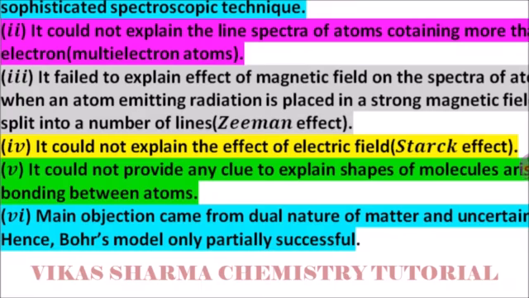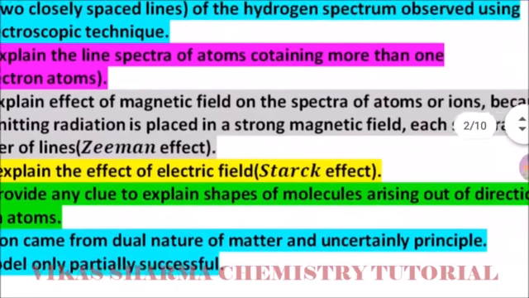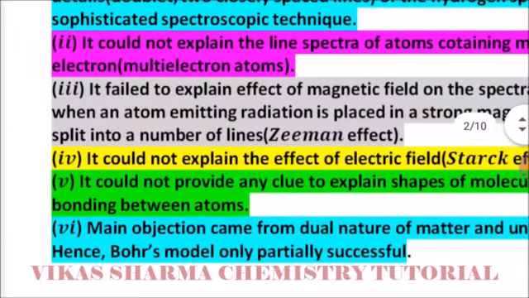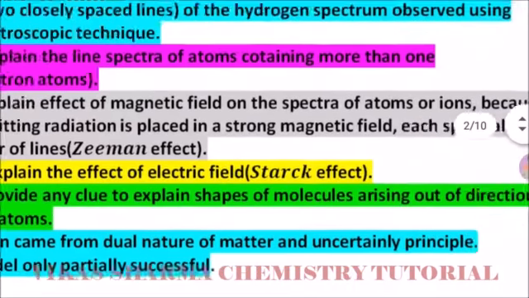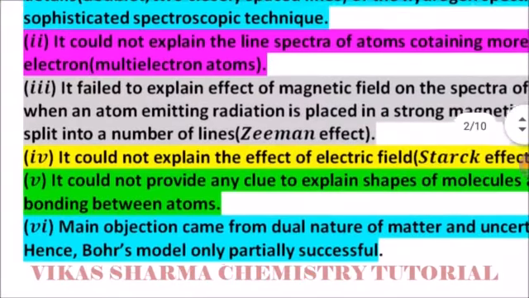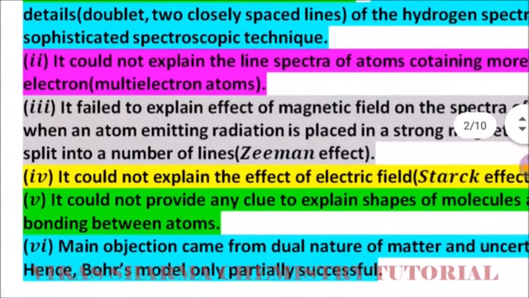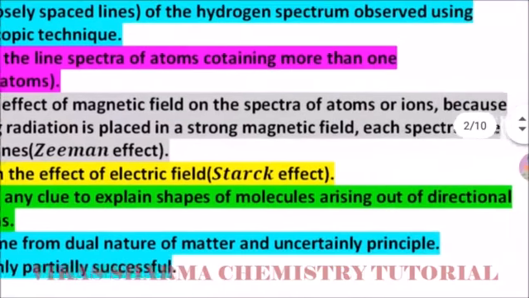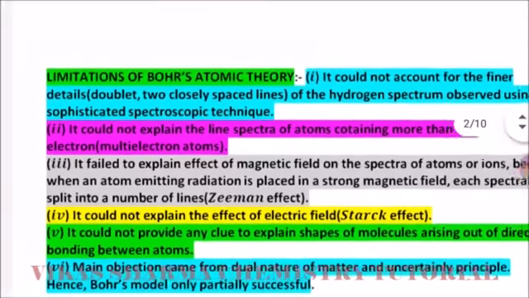Failure number four, it could not explain the effect of an electric field, which is known as the Stark effect. And point number five, it could not provide any clue to explain the shapes of molecules arising out of directional bonding between atoms. The sixth failure is that the main objection came from the dual nature of matter and the uncertainty principle. Hence Bohr's model is only partially successful.